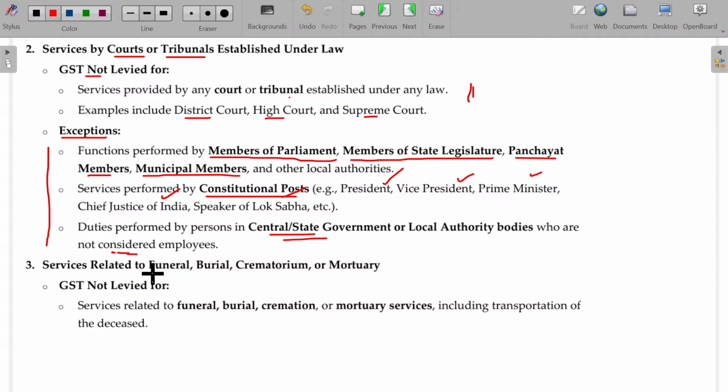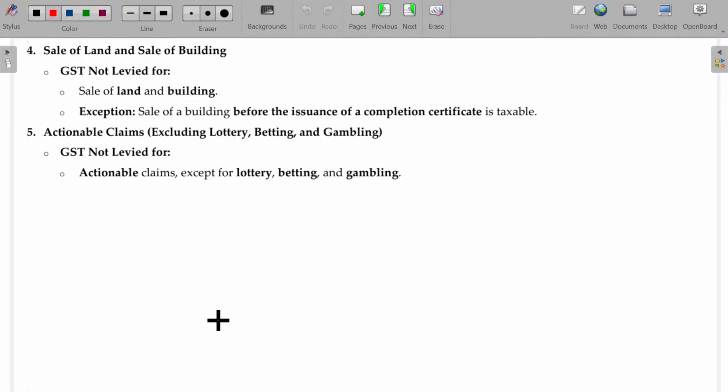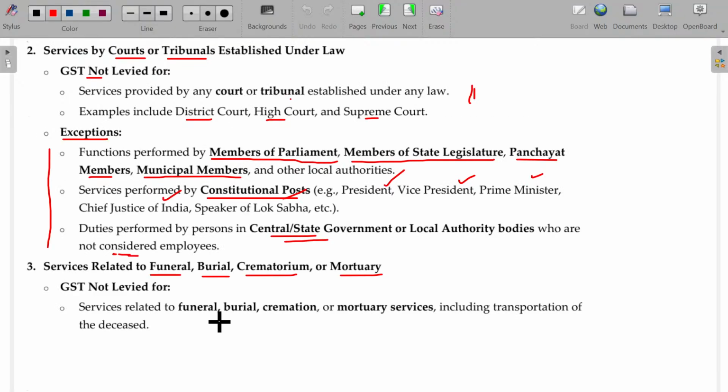And services related to funeral, burial, crematorium, mortuary, death related services are not taxable. Currently, I think tax is levied for crematorium and burial, okay, currently. For services related to these things, GST is not leviable. Clear?